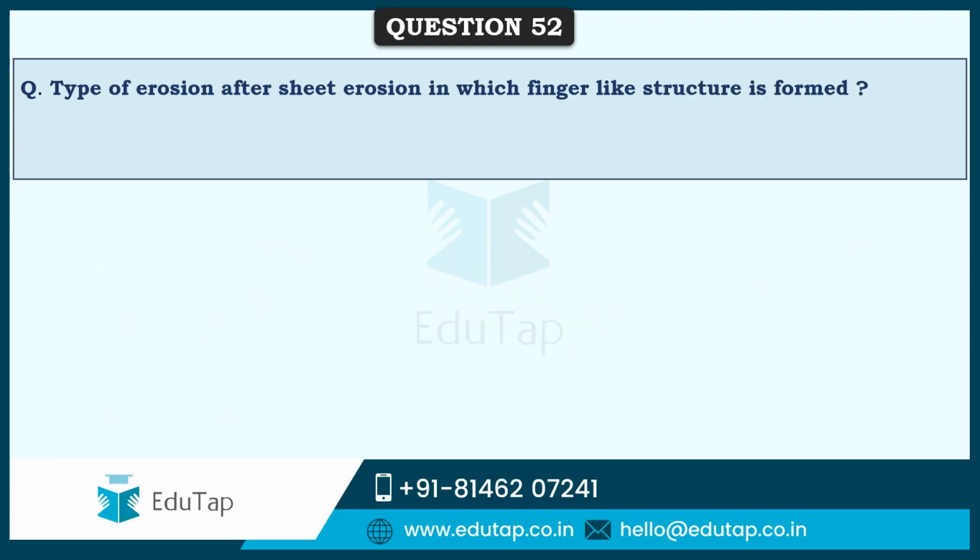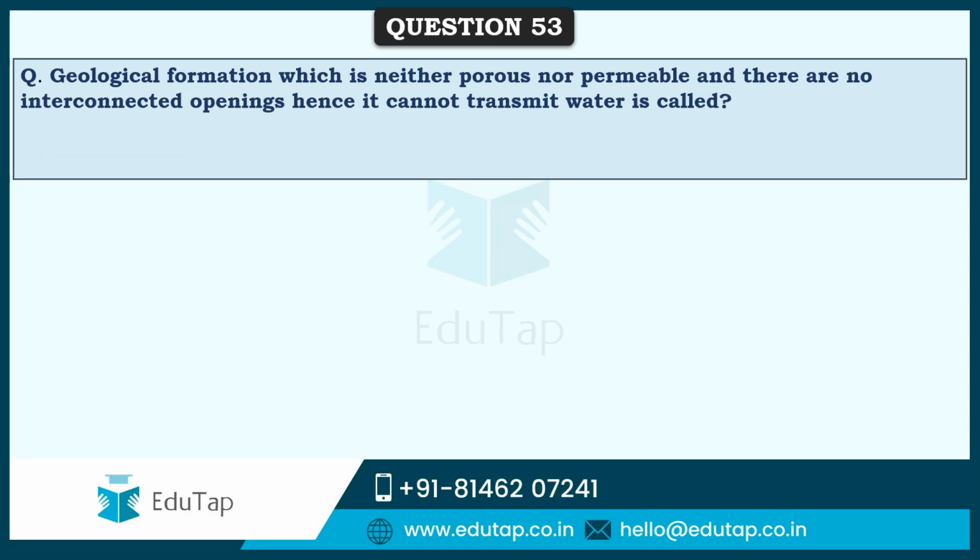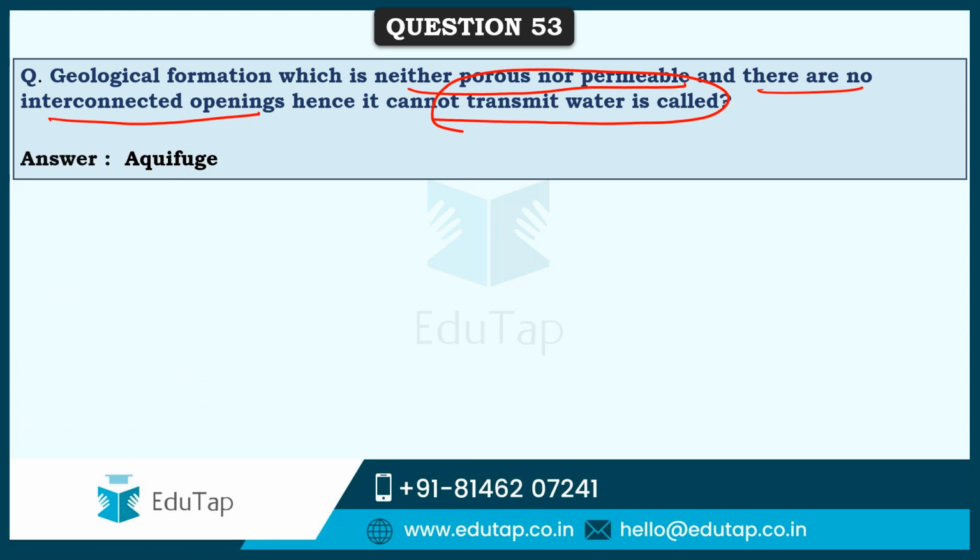So friends, again this is one straight question. The type of erosion after sheet erosion in which finger-like structures are formed is called rill erosion. The next question: a geological formation which is neither porous nor permeable, with no interconnected openings, hence it cannot transmit water, is called an aquifuge.